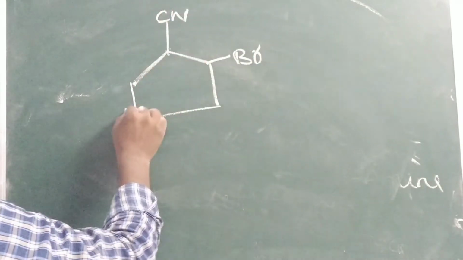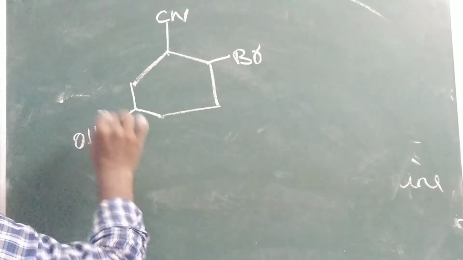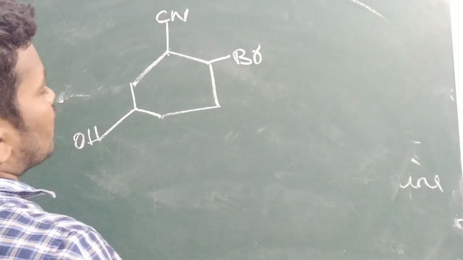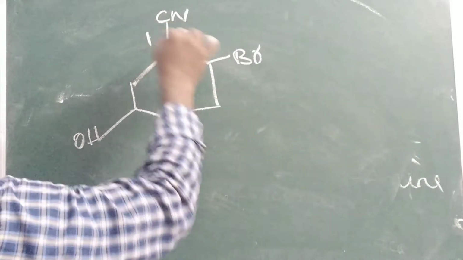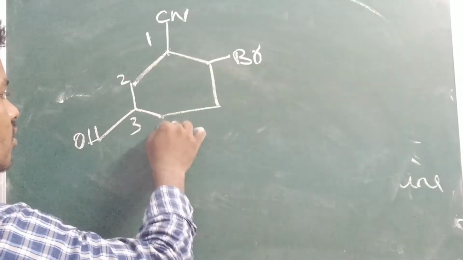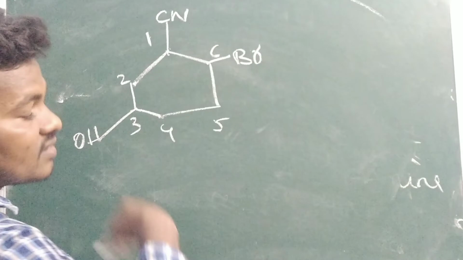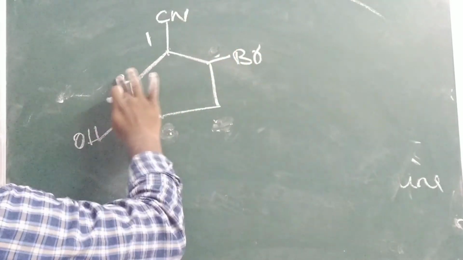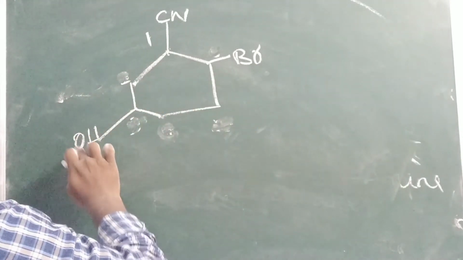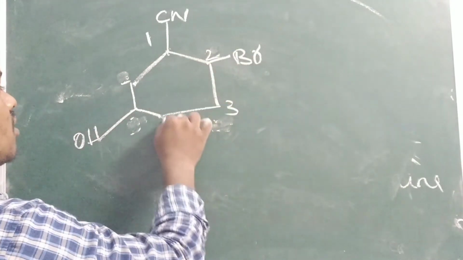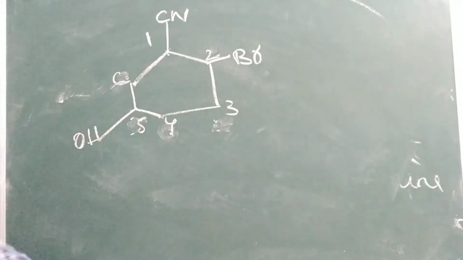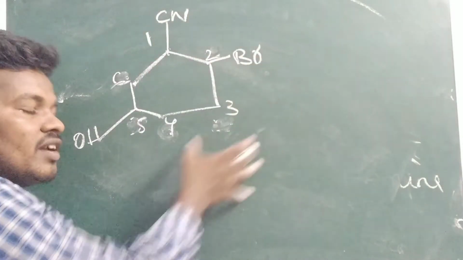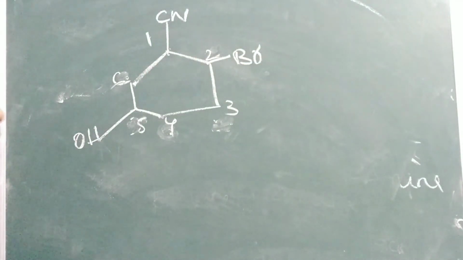Here Br is present, here CN is present, and here OH is present. So automatically the priority order goes to CN only. 1, 2, 3, 4, 5, 6. If you write it like this, it is wrong. Why? Because in alphabetical order, bromine (B) will come first when compared to hydroxy. So 2, 3, 4, 5, 6. The one only will become the suffix; the remaining functional groups will become prefixes.